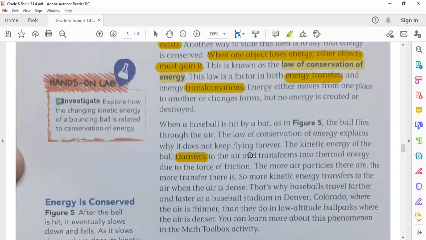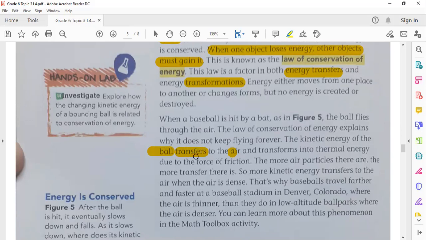Here the energy moves from one object to another, so it transfers, from ball to air. And it transforms also into thermal energy.